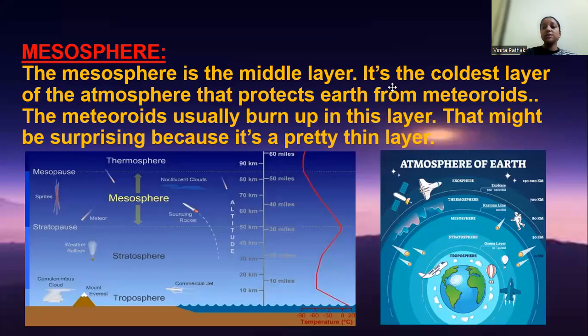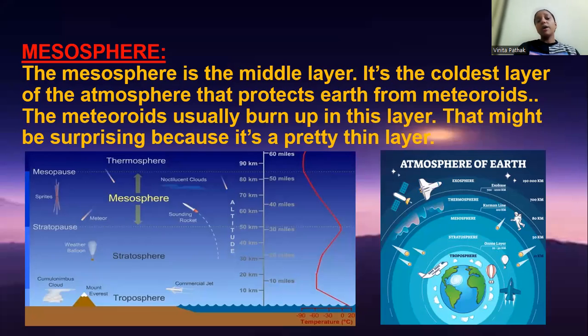Okay, let's move ahead. Our next layer, the mesosphere. The mesosphere is the middle layer. It's the coldest layer of the atmosphere and it protects Earth from meteoroids. Now, what are meteoroids? Meteoroids usually burn up in this layer. That might be surprising because it's a pretty thin layer.